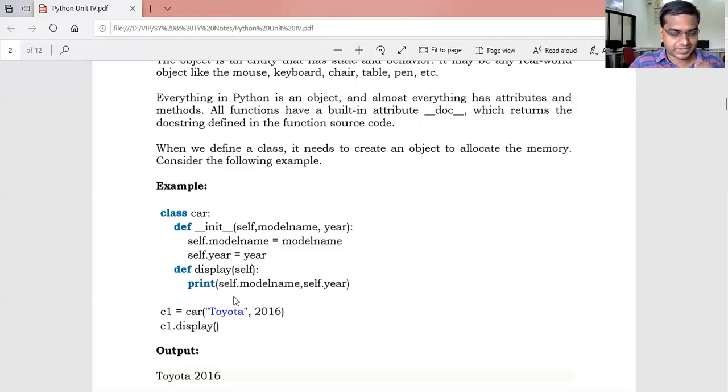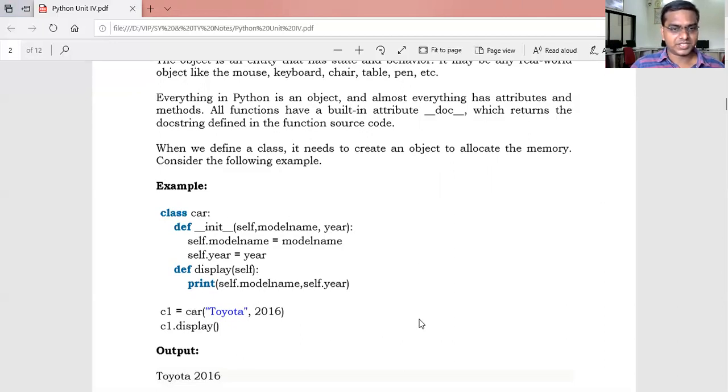Then we can create an object of that class, that is c1 is equal to Car. Object name is equal to class name. And you can pass the parameters into that class, that is Toyota, the model name, and 2016, the year the model was released. So c1 = Car("Toyota", 2016). Then c1.display() displays the information which was passed into that class.